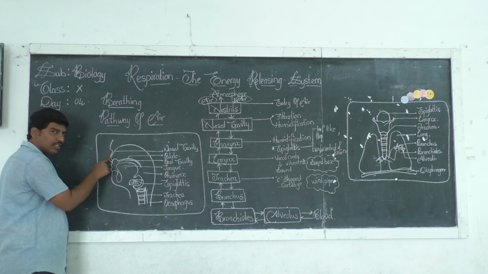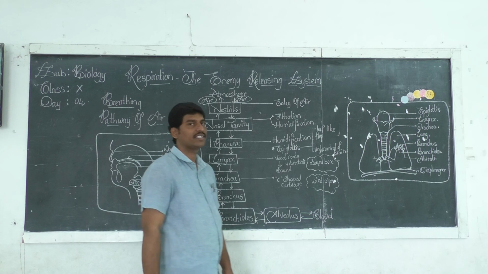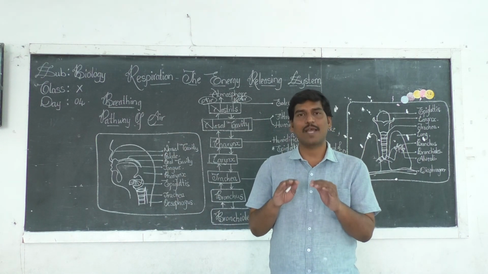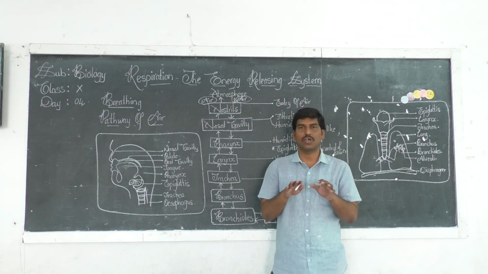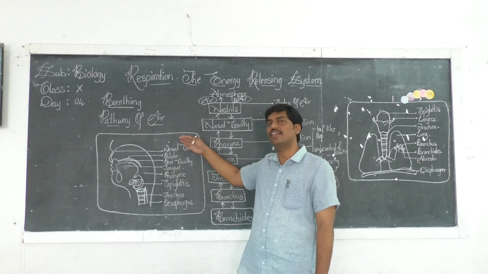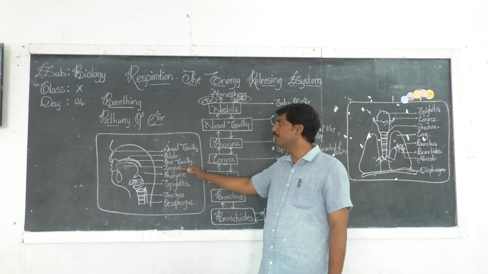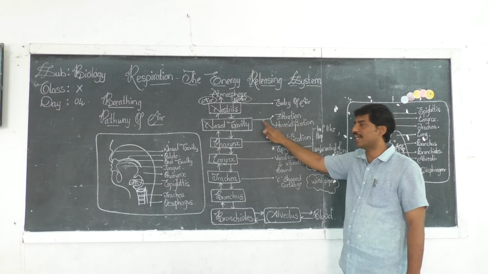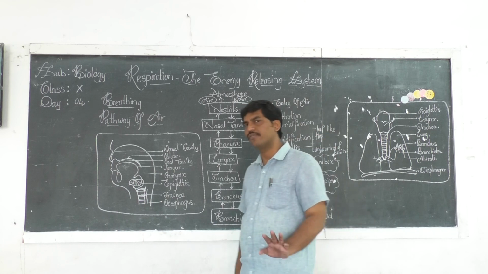From the walls of this nasal cavity, fine hair-like structures come out. These hairs trap the dust particles, foreign organisms or any other dirt particles, and prevent their entry further. That means the nasal cavity plays an important role in filtration of air.